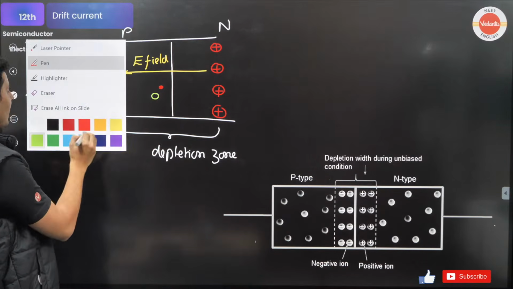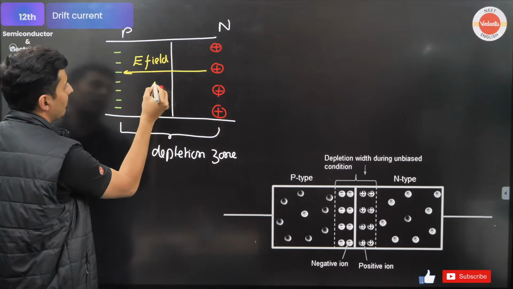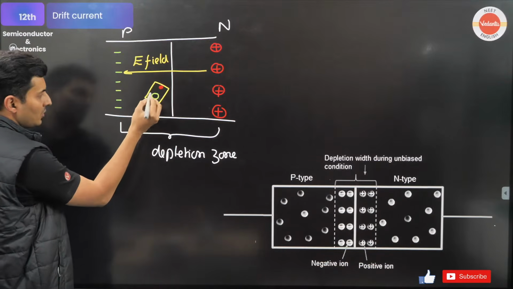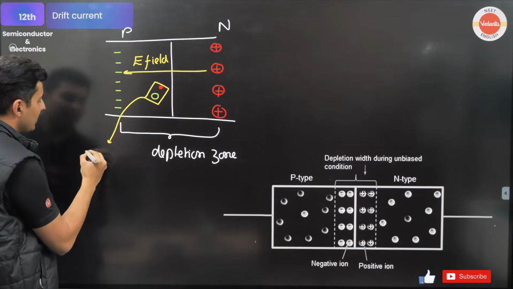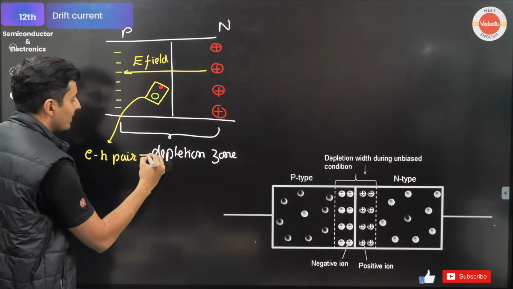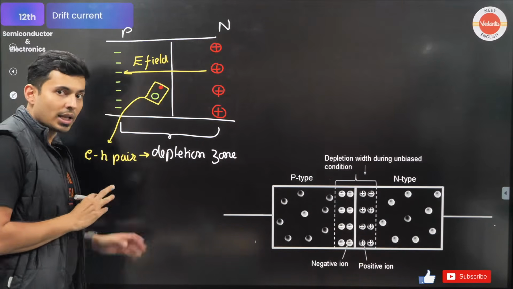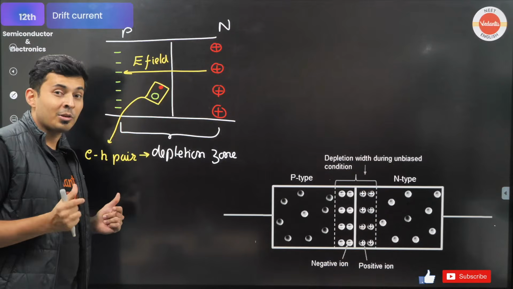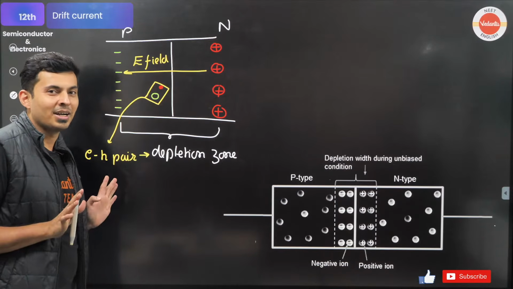So this electron hole pair will be formed. What is this? This is the electron hole pair which is formed. Where is it formed? In the depletion zone. Everybody fine till this point? The moment this is formed, everything goes haywire.